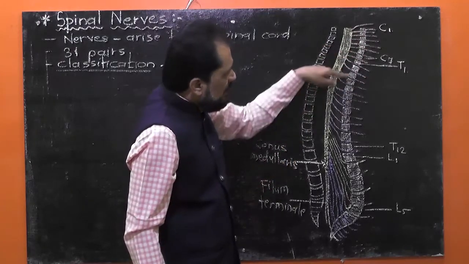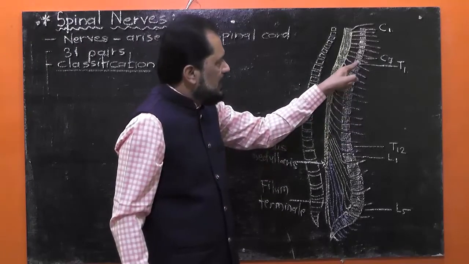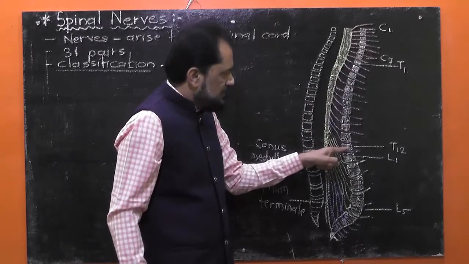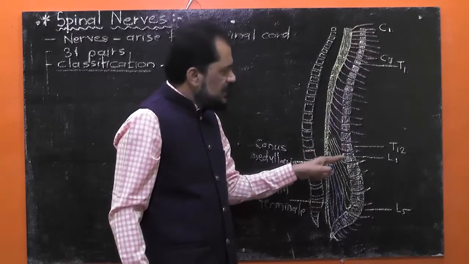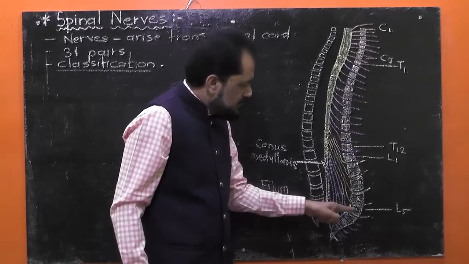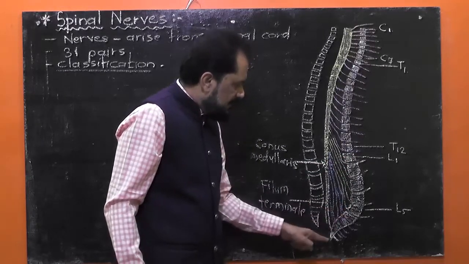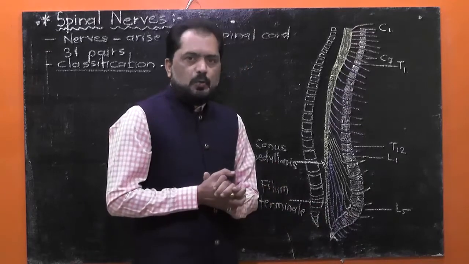After that, the next 12 vertebrae are known as thoracic. Here I have mentioned them as T1, T2 up to T12. Then the next 5 vertebrae here I have shown, that is L1 to L5, the lumbar vertebrae, and then sacrum, and finally comes the coccyx.